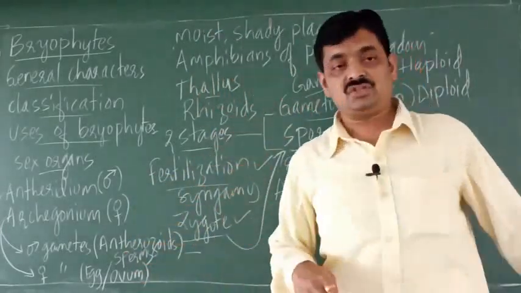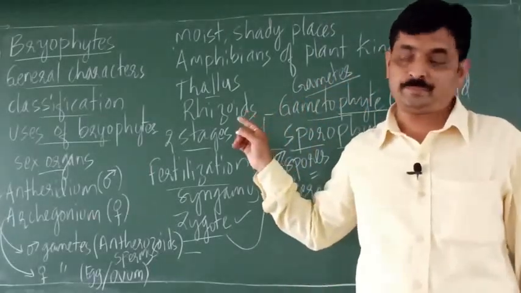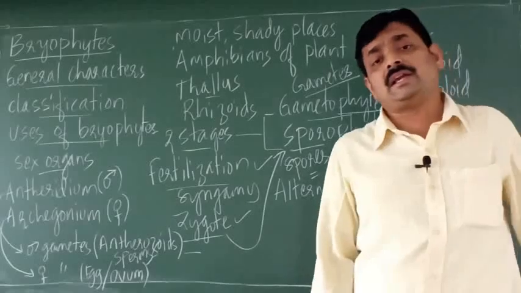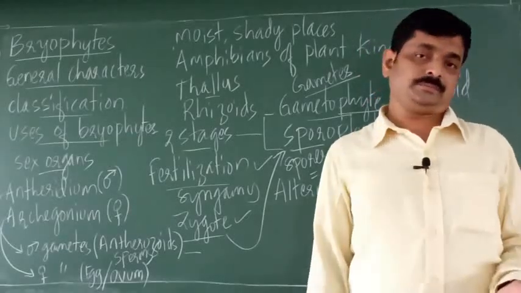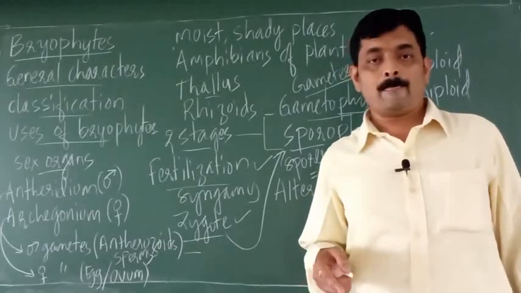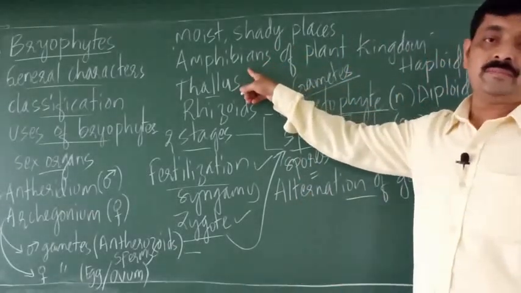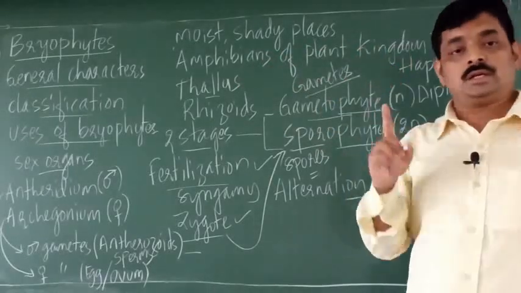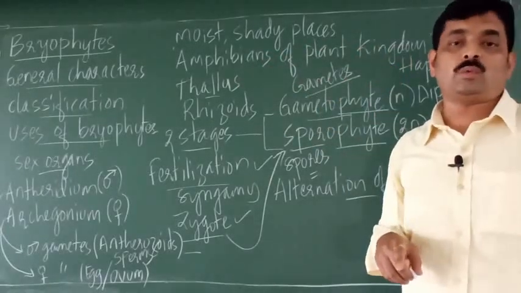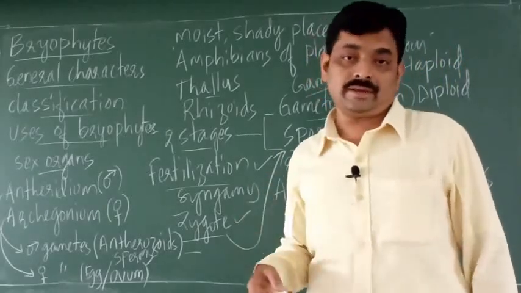So these are the general characters of bryophytes. So you may expect a 5-mark question. Write the general characters of bryophytes. Or you may expect a question, name the amphibians of plant kingdom, or why bryophytes are called amphibians of plant kingdom.